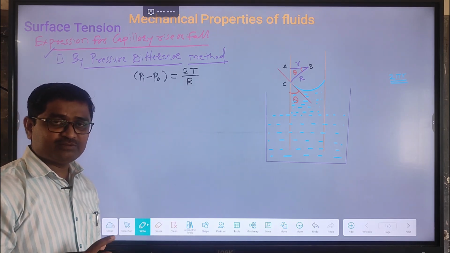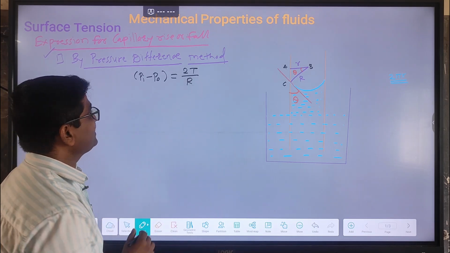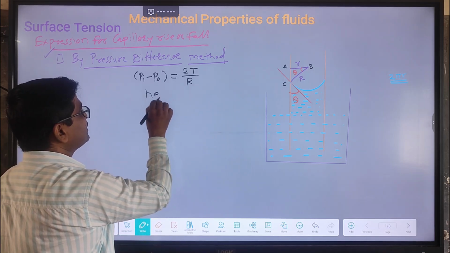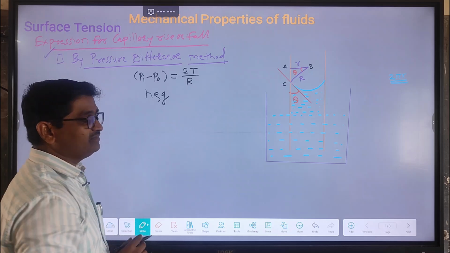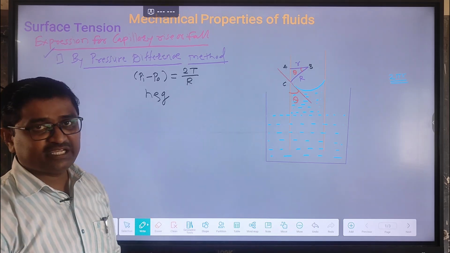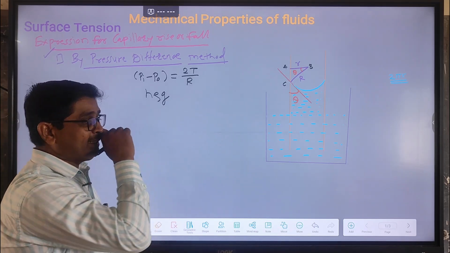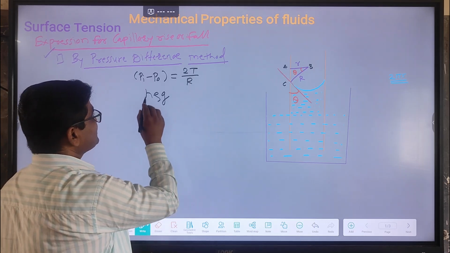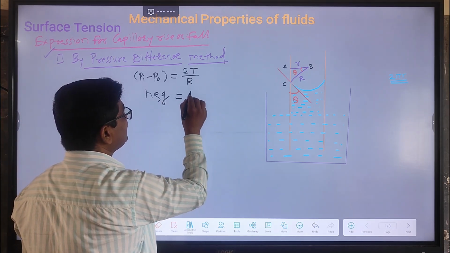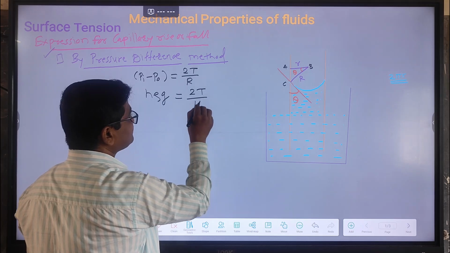And according to the concept of pressure, we know that the excess pressure will be denoted by h rho g. This is the excess pressure. So what is rho? Rho is the density of the liquid, the density of the water, and g is the acceleration due to gravity, and h is the height. So this excess of pressure h rho g is equal to 2T upon R.